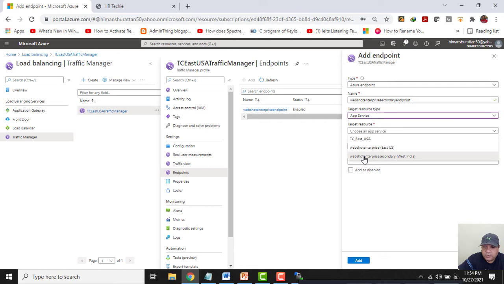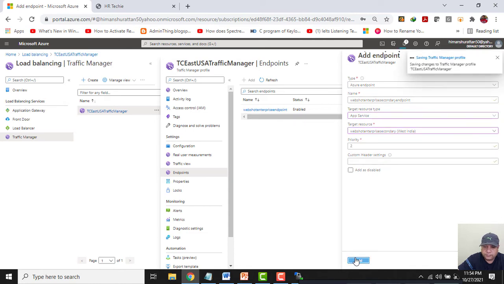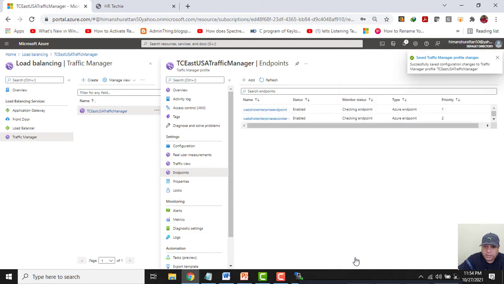Since we have chosen the routing method as priority, I will give the priority as 2. See, both the endpoints are in the process of checking. Let them be online, then we will move forward.